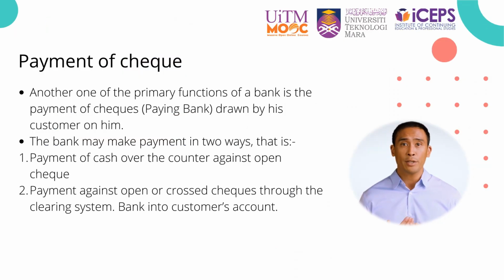Another one of the primary functions of a bank is the payment of checks, paying bank, drawn by his customer on him. The bank may make payment in 2 ways: payment of cash over the counter against open check and payment against open or crossed checks through the clearing system or bank into customer's account.